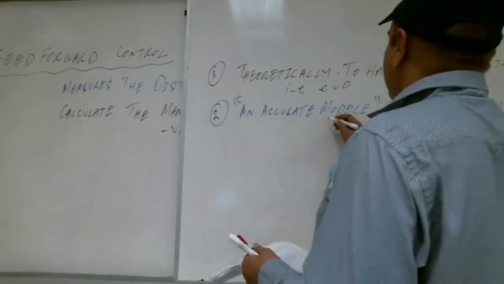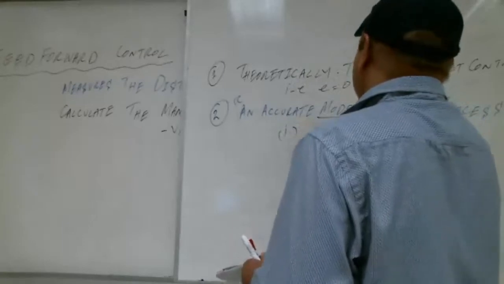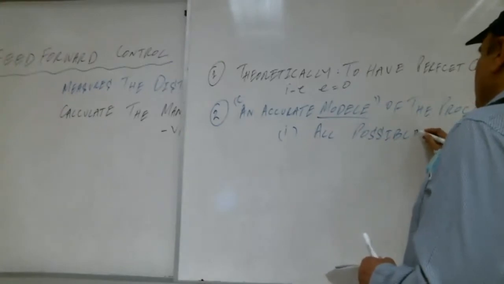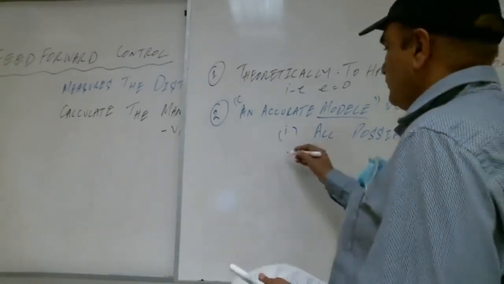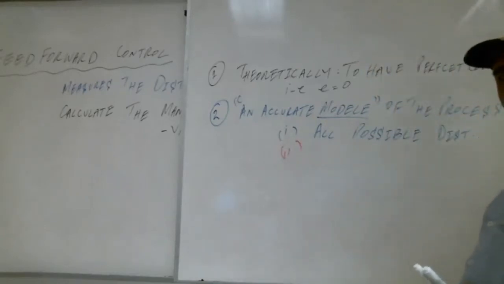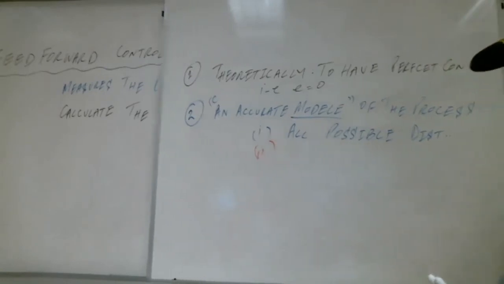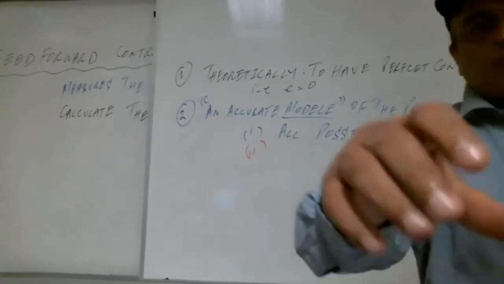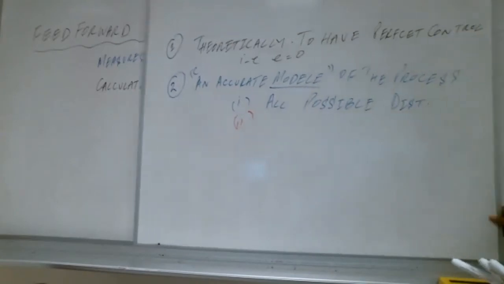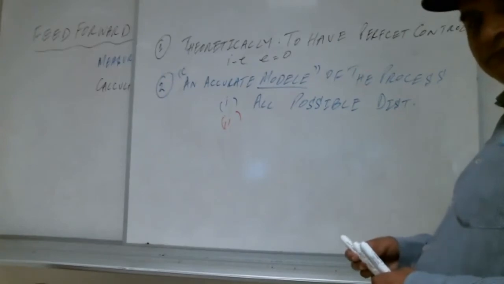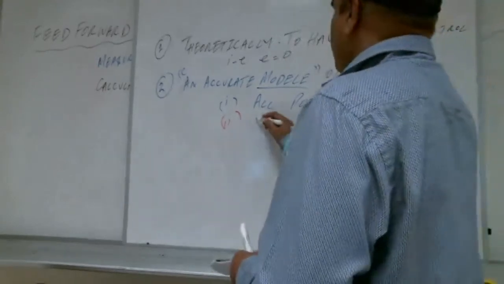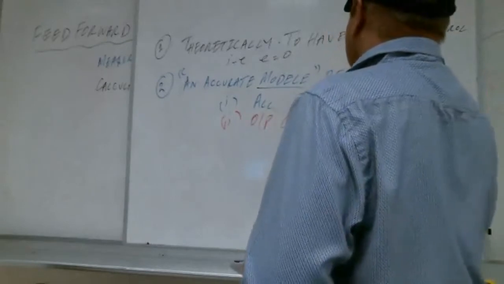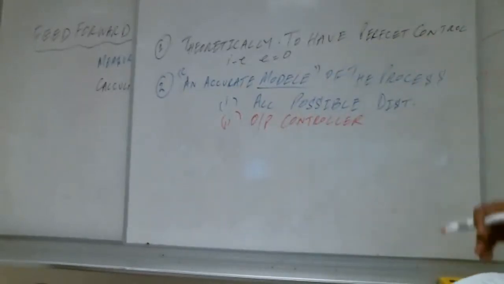This model has, number one, all possible disturbances, and second, it will calculate the output of the controller for all these disturbances, and we will put the output already there.